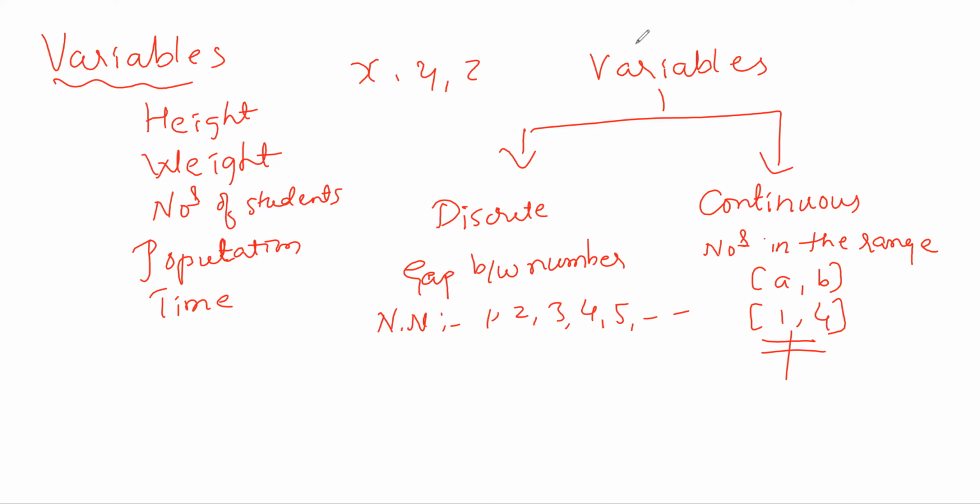Then how many numbers are in between 1 and 4? Infinite. Whenever you take an interval, that indicates there will be infinite numbers in between. There will be infinite numbers in between any interval. You may take just 1 comma 1.1. In between 1 and 1.1, there will be infinite numbers. For example, how can we construct infinite numbers?